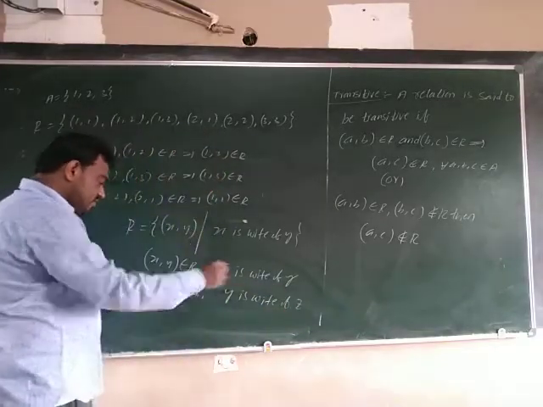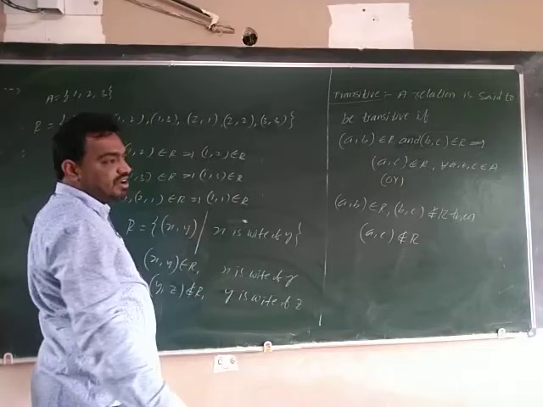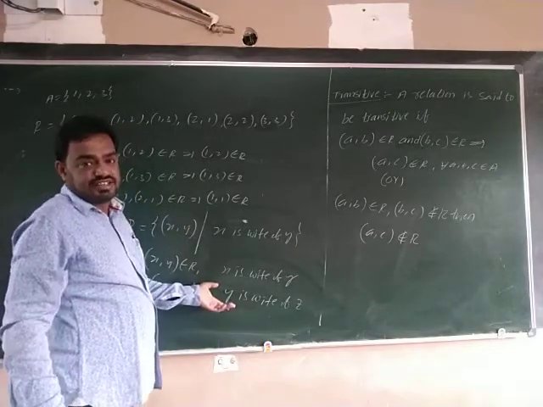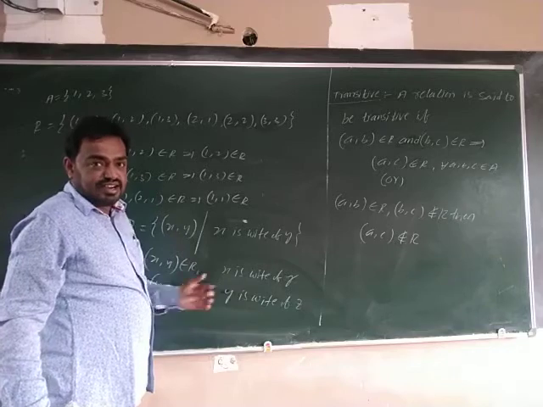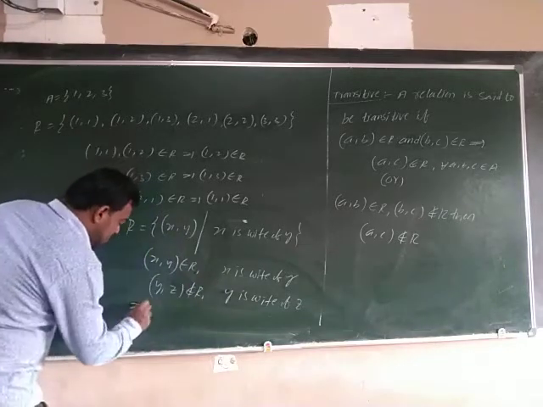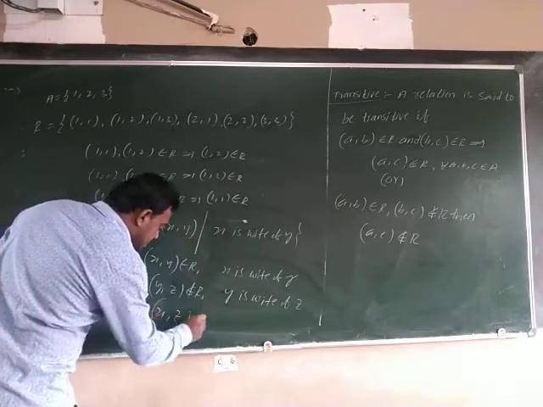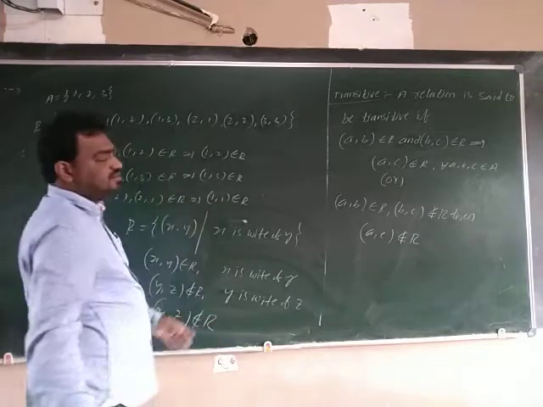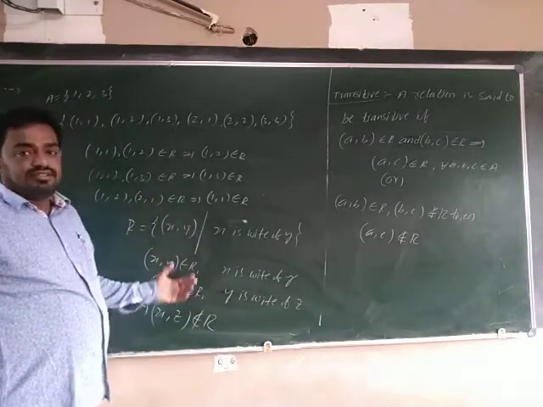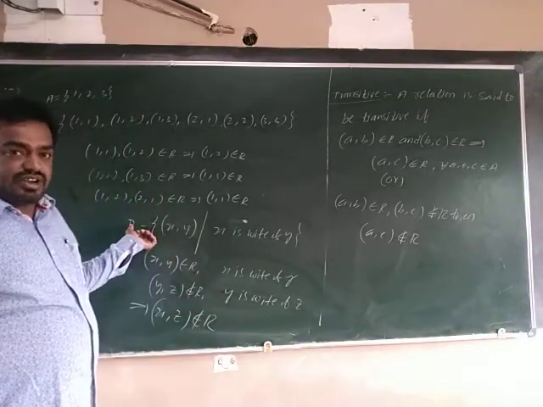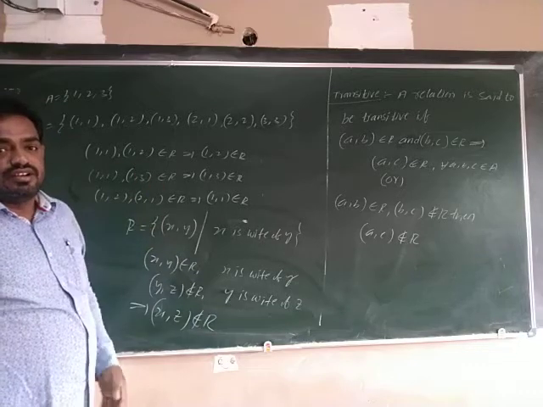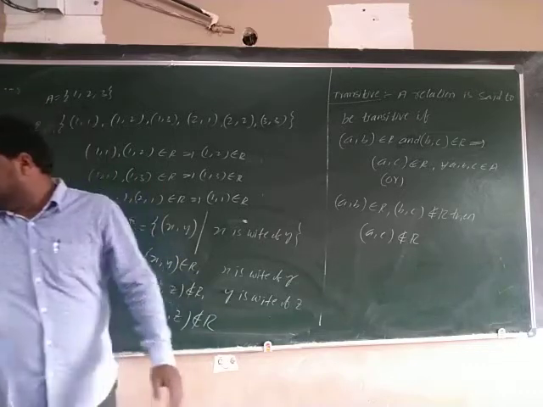That means y comma z does not belong to R. It may belong to R, it may not belong to R. We may not decide it. So that implies x comma z does not belong to R. So this is the transitive one. This is the transitive. And then you see one more example.